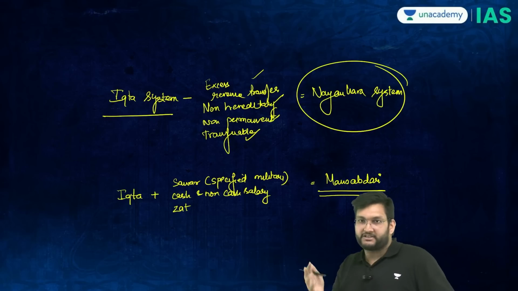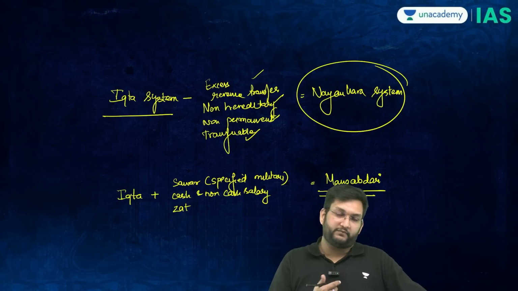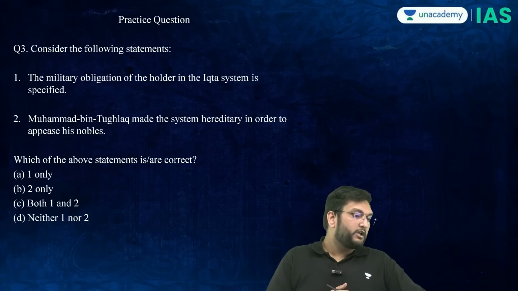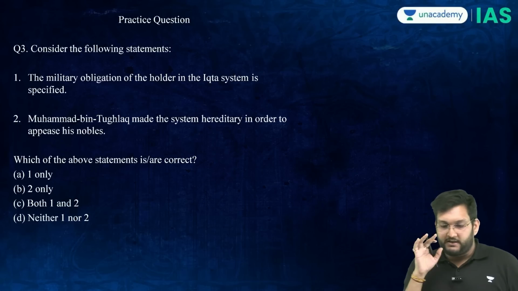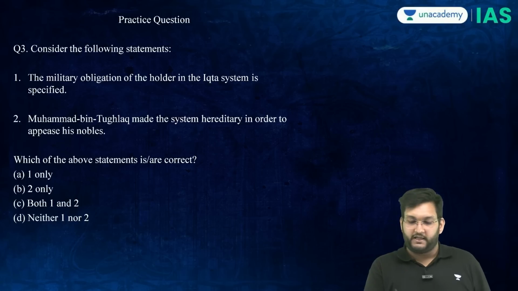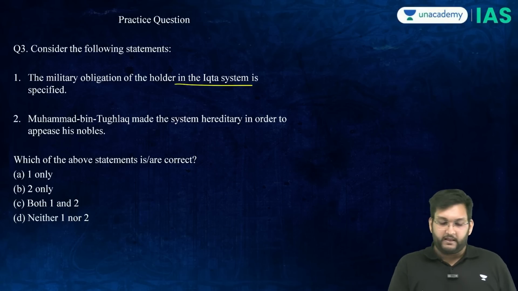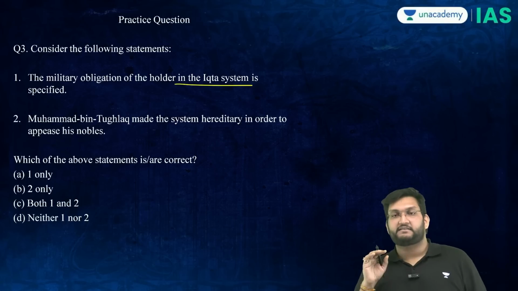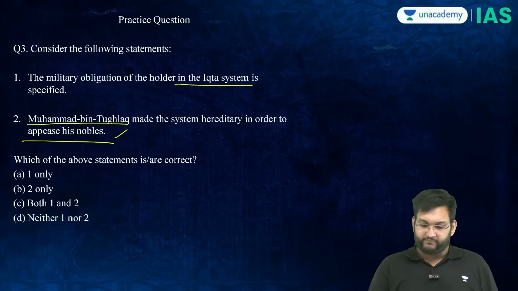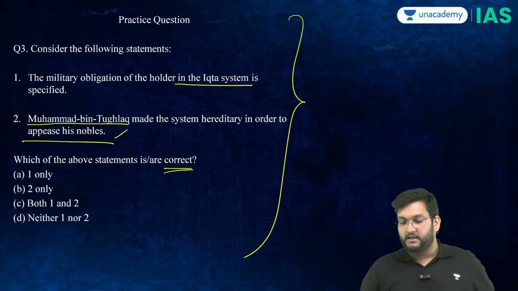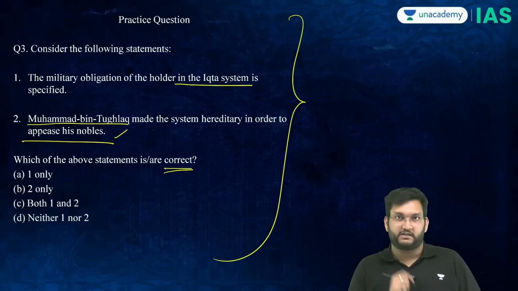Now let's take a question and let's see if you're able to remember all of this in the best way possible. So consider the following statements. The military obligation of the holder in the Ikta system is specified. Muhammad bin Tughlaq made the system hereditary in order to appease his nobles. It's talking about Ikta. Which of the following is correct? Comment section, I want the answer to question number 3.